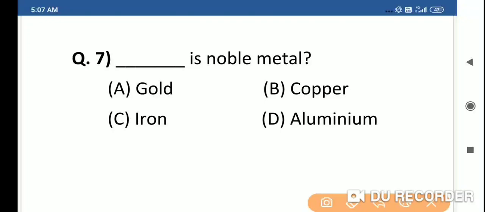That is called noble metal. And there are 9 types of noble metals: silver, gold, platinum, rhodium, ruthenium, etc. Here the right answer is gold. Gold is noble metal.